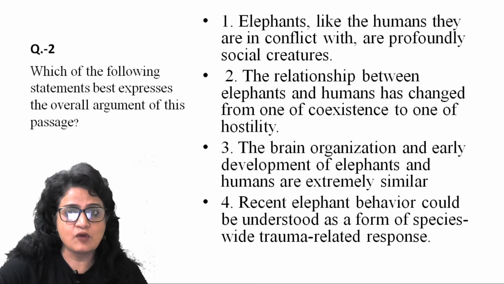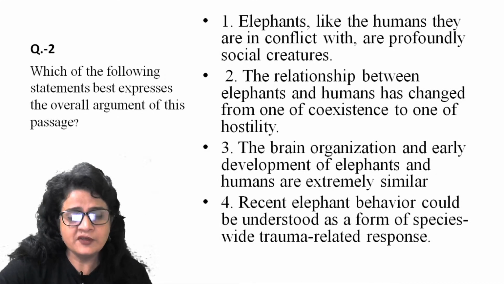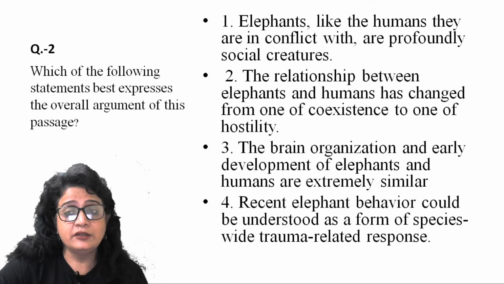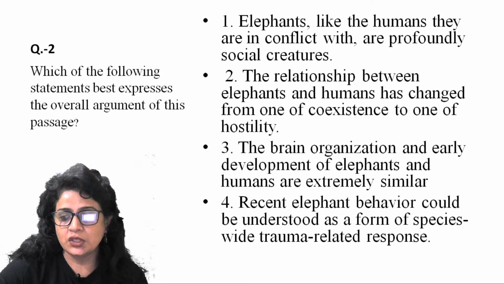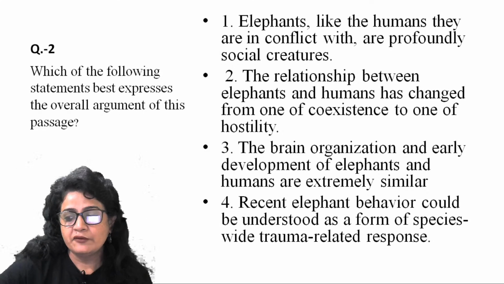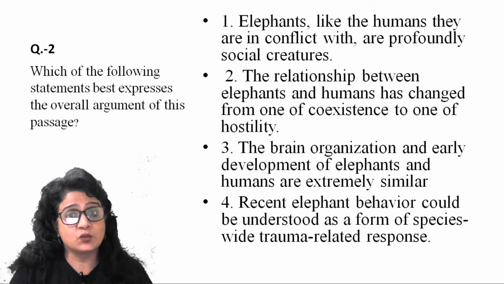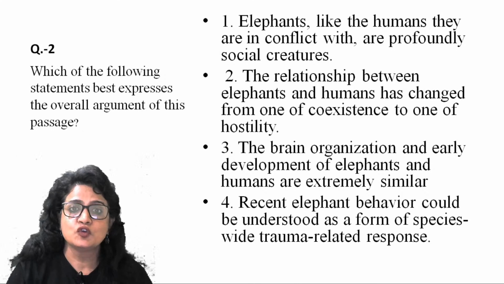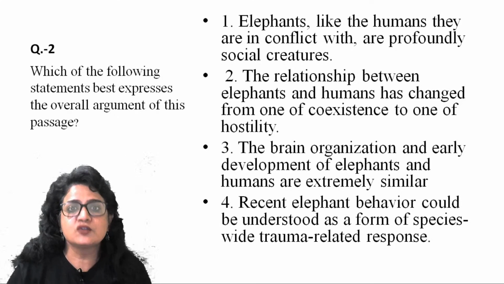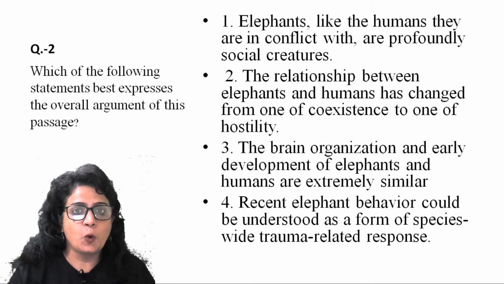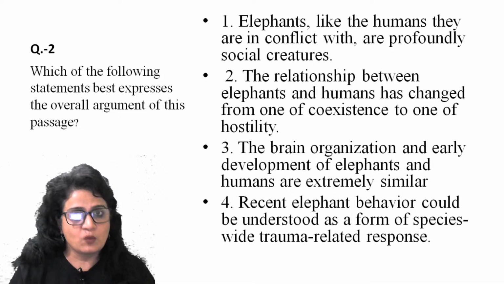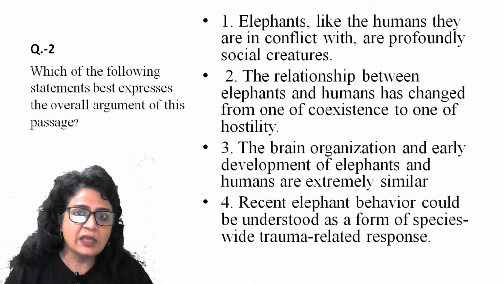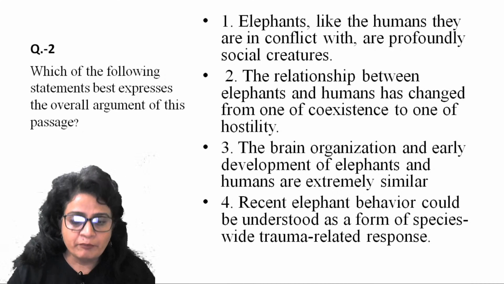So let's go through the options. First, elephants, like the humans they are in conflict with, are profoundly social creatures. Fine, yes, that is what is stated in one of the paragraphs. They are profoundly social, if they are left on their own devices. But is this the main idea?